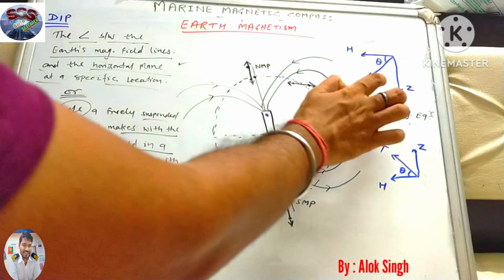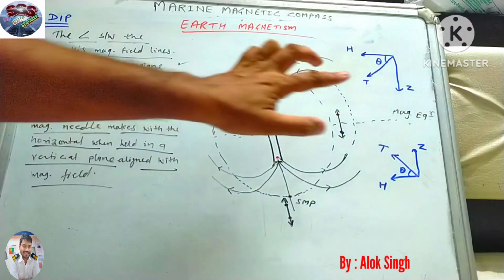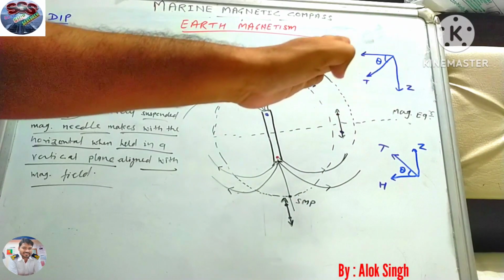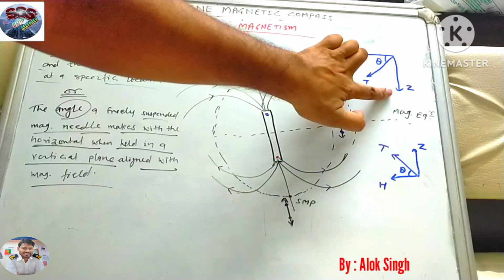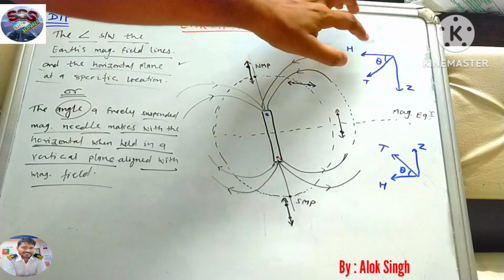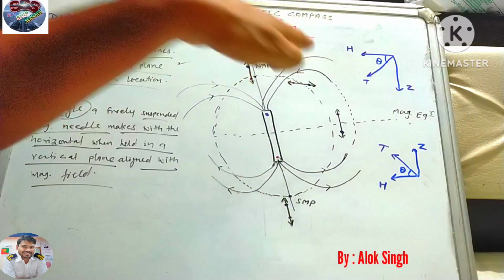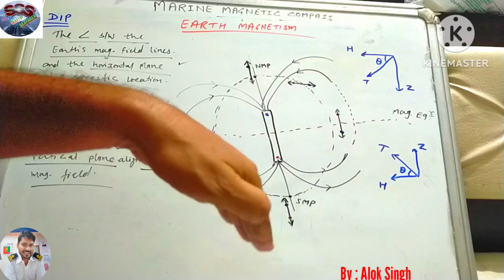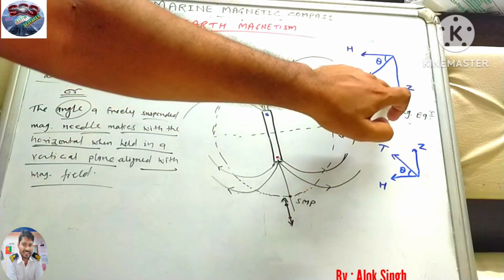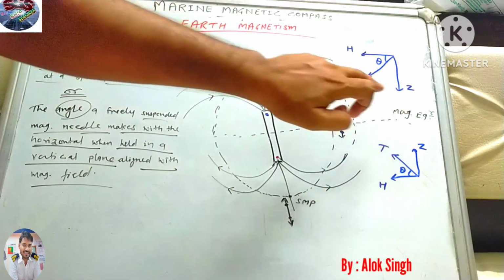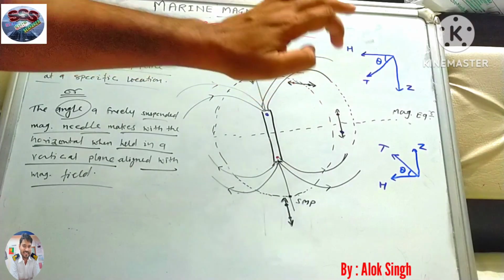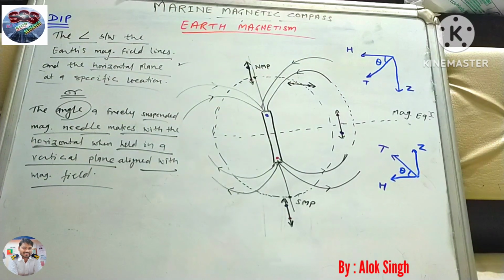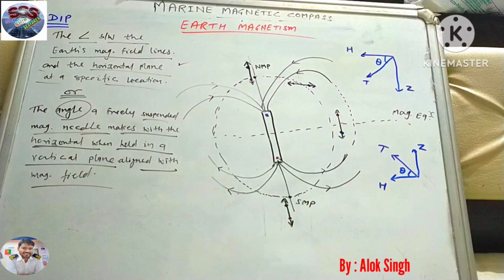So these are the ways we denote the dip, like how we split this vector into horizontal and vertical. This is the H, the horizontal component, and the Z, which is going either into the earth surface or away from the earth surface, is the vertical component of Earth's magnetic field. And this is the resultant. So here we can write the same thing.